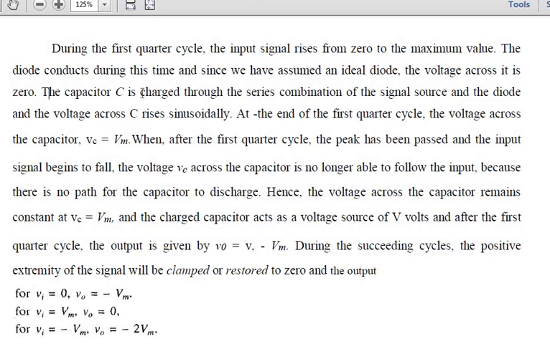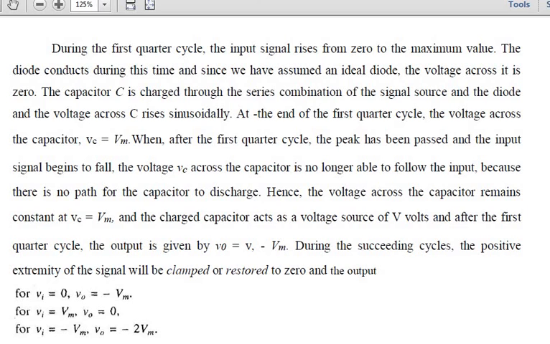So when you are moving through the first quarter of the cycle, the first part of your sinusoidal input signal, the input signal rises from 0 to its maximum value. At that point the diode starts conducting, because we have assumed it is an ideal diode, which means there won't be any voltage across it. So the capacitor is charged through the series combination of the signal source and the diode, and the voltage across C rises sinusoidally.